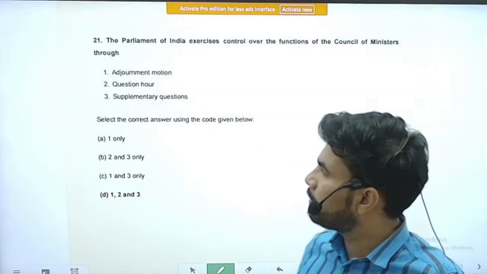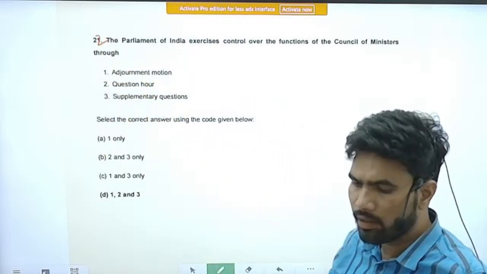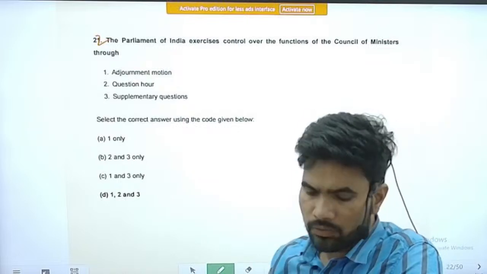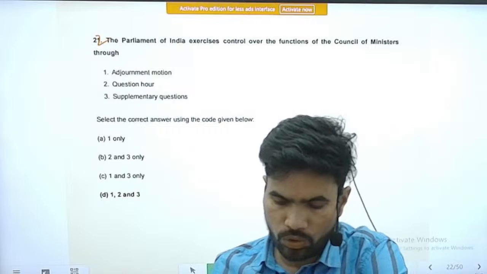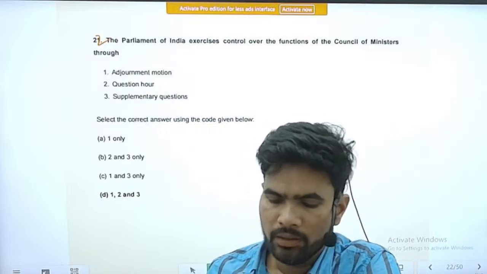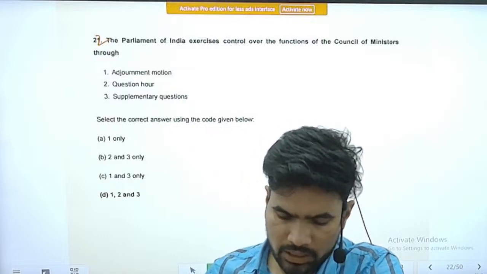Next question, question number 22. Right. The question is, the Parliament of India exercises control over the functions of the Council of Ministers through adjournment motion, question hour, supplementary questions.